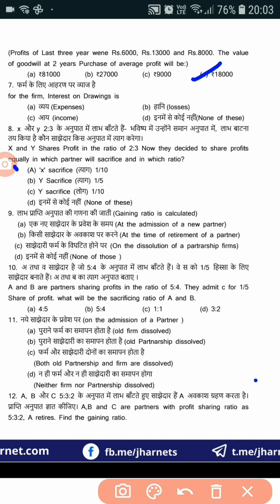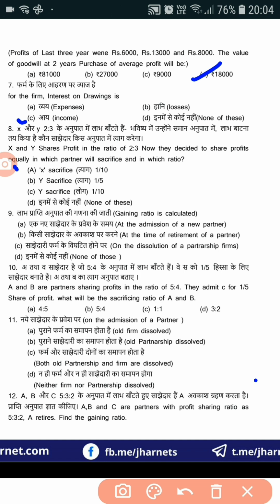Next question number 7. For the firm, interest on drawings is, the correct option is income, because interest on drawings is given by the partners to the firm. So it is an income for the firm. Now next question, question number 8.